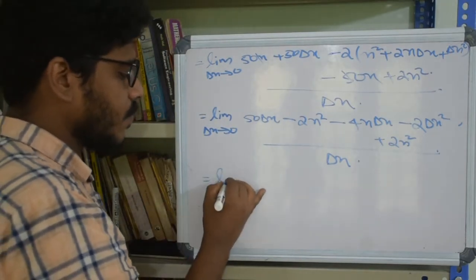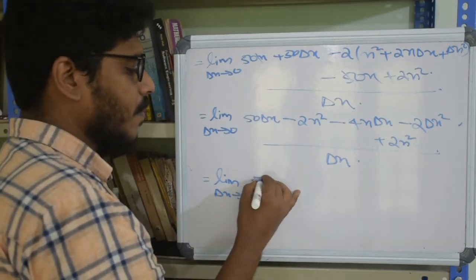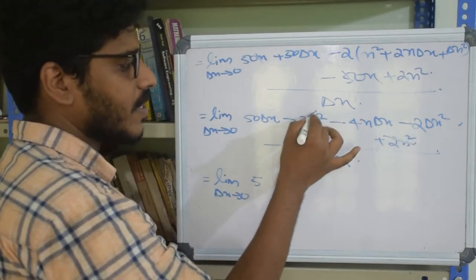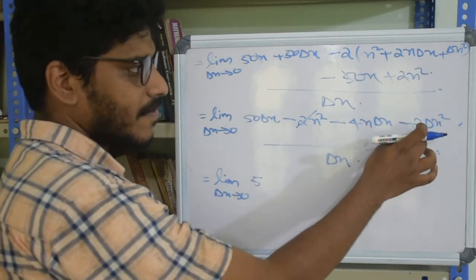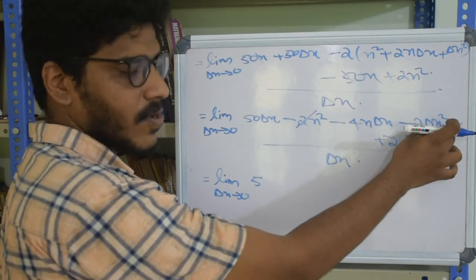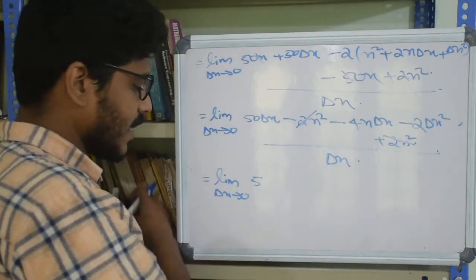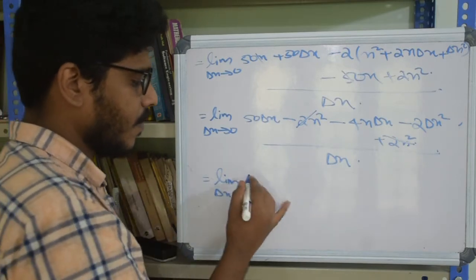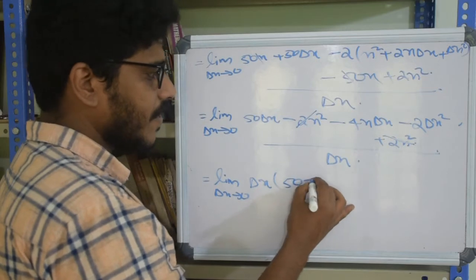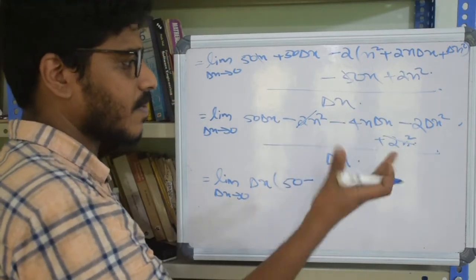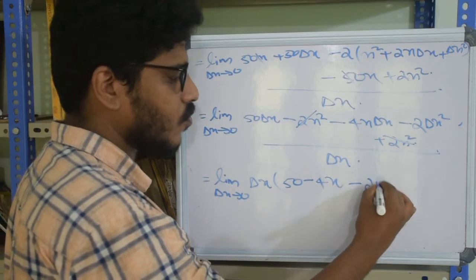So this is equal to limit delta x goes to 0. See, we can cancel out this 2x square and this negative 2x square, and see we have a delta x in all other terms left. Right, this is delta x square means delta x into delta x. So we can take out a delta x into 50 minus 4x minus 2 delta x.